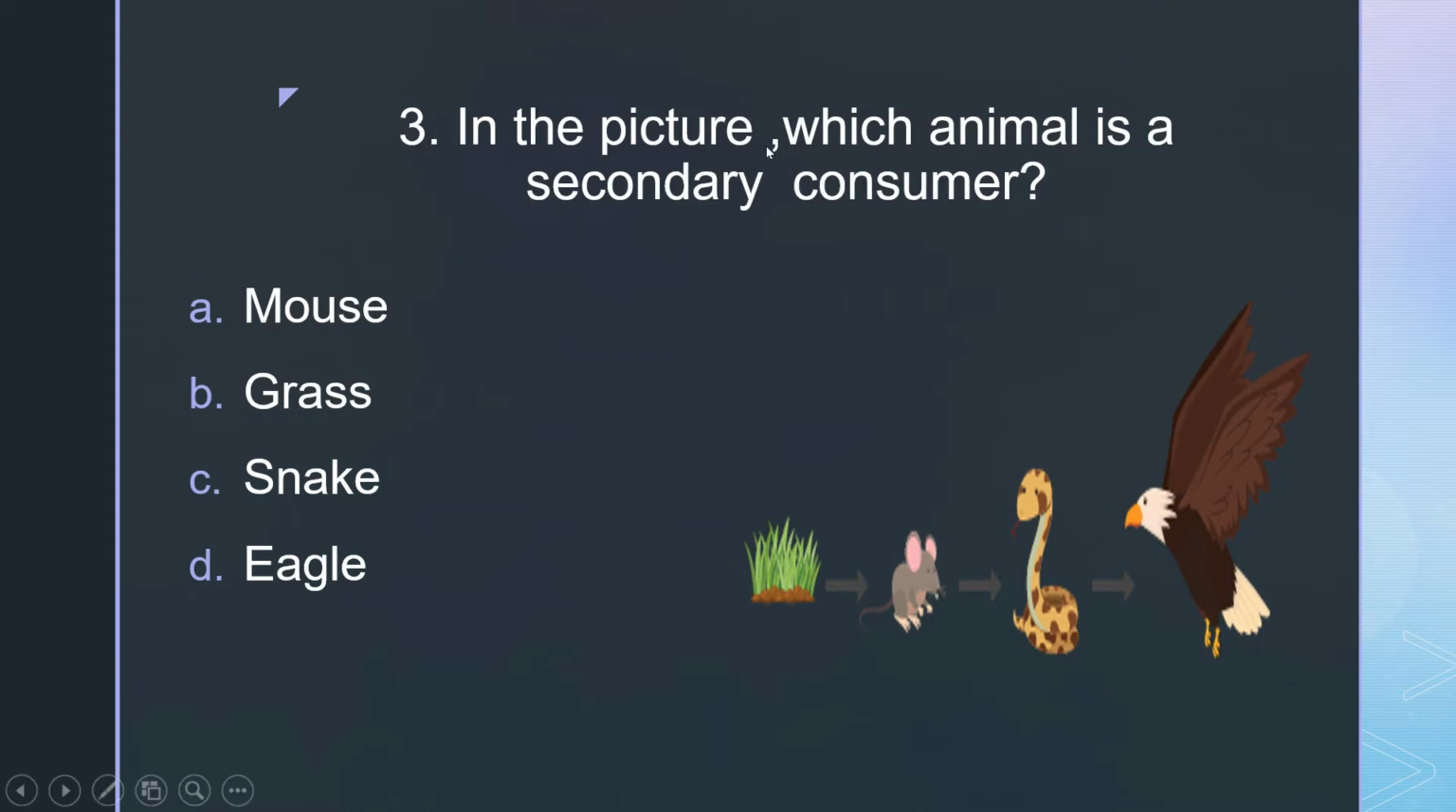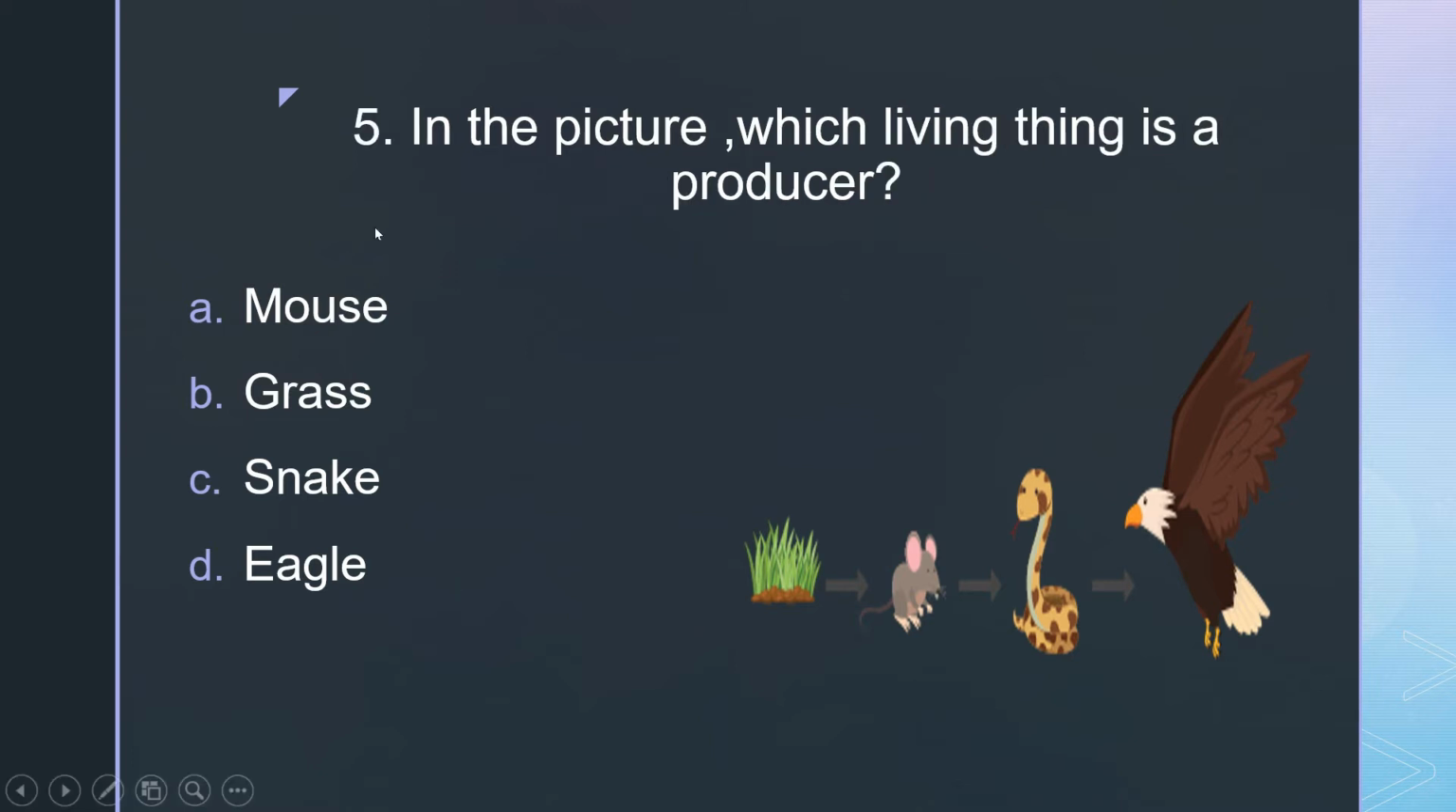3. In the picture, which animal is a secondary consumer? A, mouse. B, grass. C, snake. D, eagle. 4. In the picture, which animal is a tertiary consumer? A, mouse. B, grass. C, snake. D, eagle. 5. In the picture, which living thing is a producer? A, mouse. B, grass. C, snake. D, eagle.